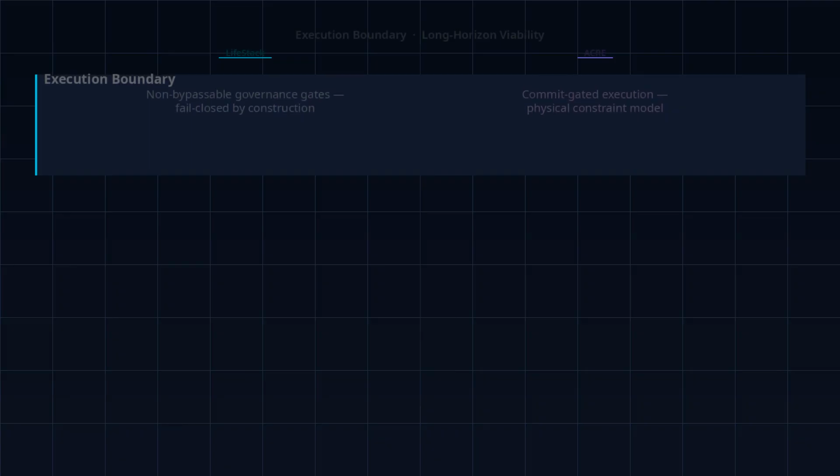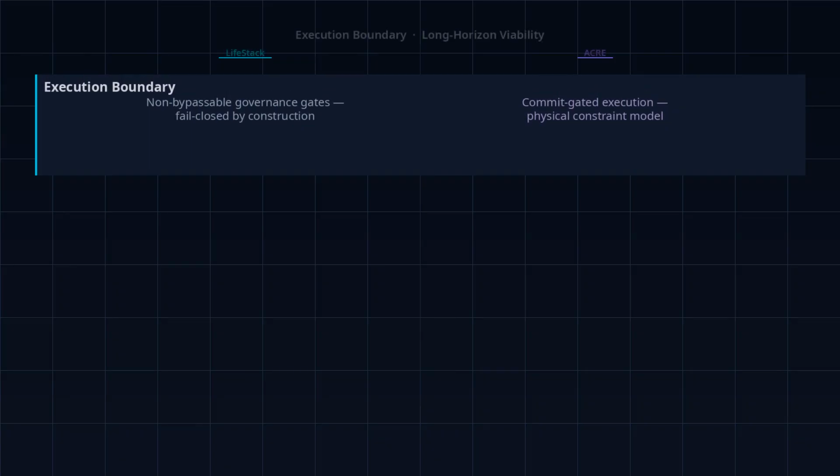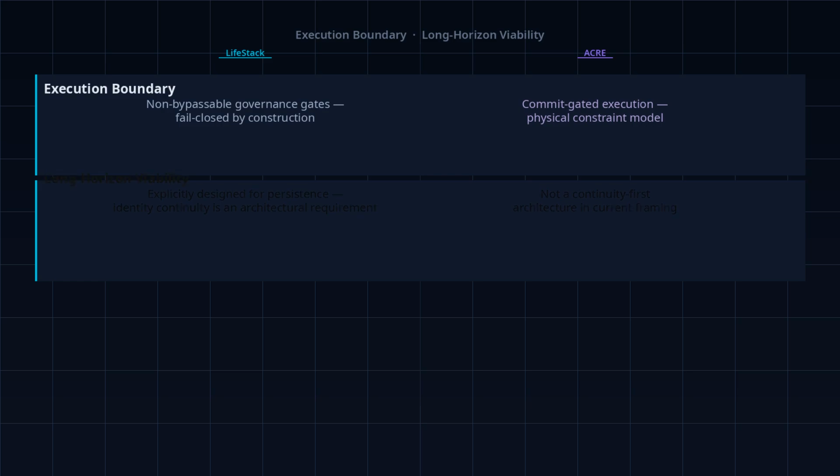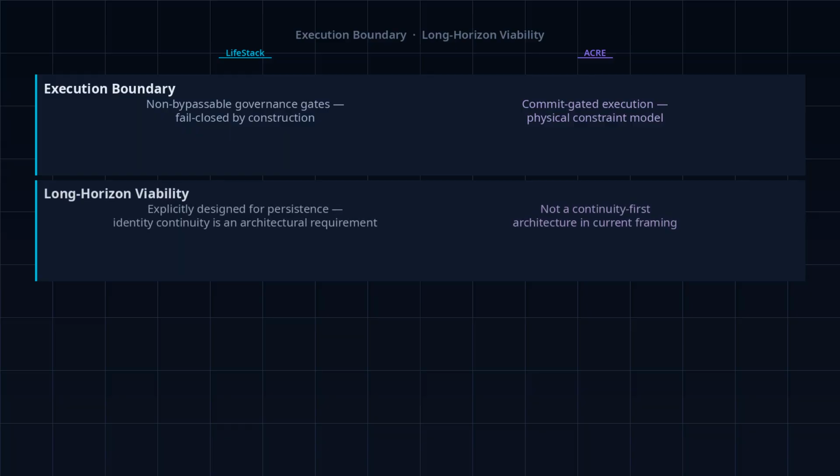On long-horizon viability, LifeStack is explicitly designed for persistence across time and state. Identity continuity and memory integrity are architectural requirements. ACRE is not a continuity-first architecture in its current framing. For agentic systems operating across sessions, this distinction is foundational. At scale, LifeStack supports multi-agent coordination through codon treaties and coalition governance, a formal mechanism for agents to negotiate and enforce shared boundaries. ACRE does not state this as a primary focus.